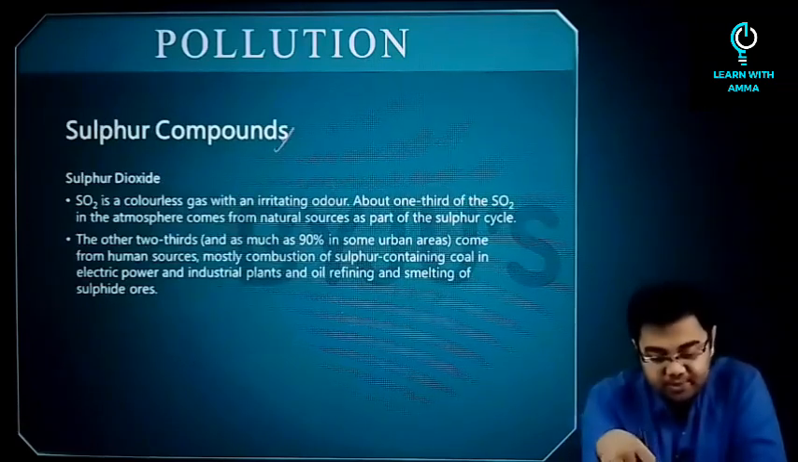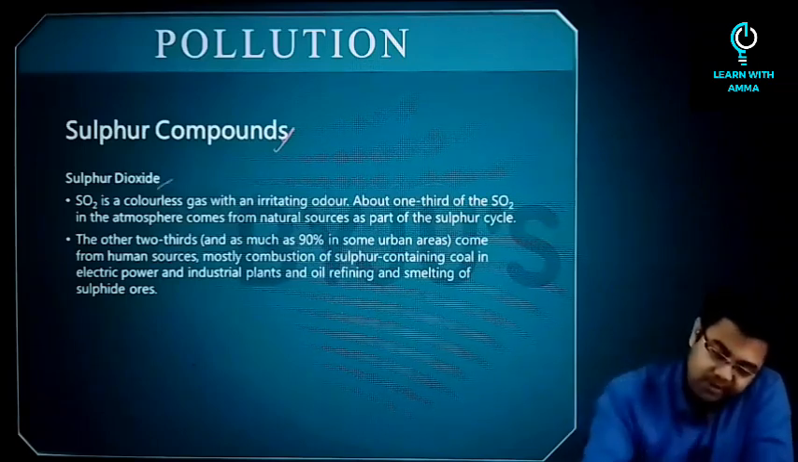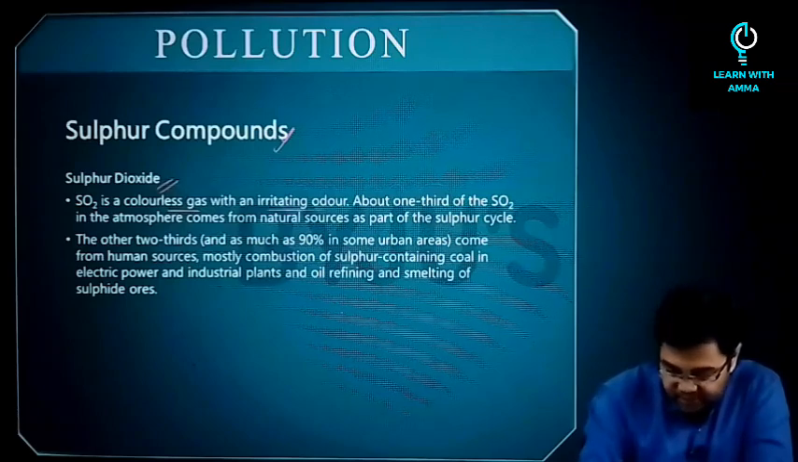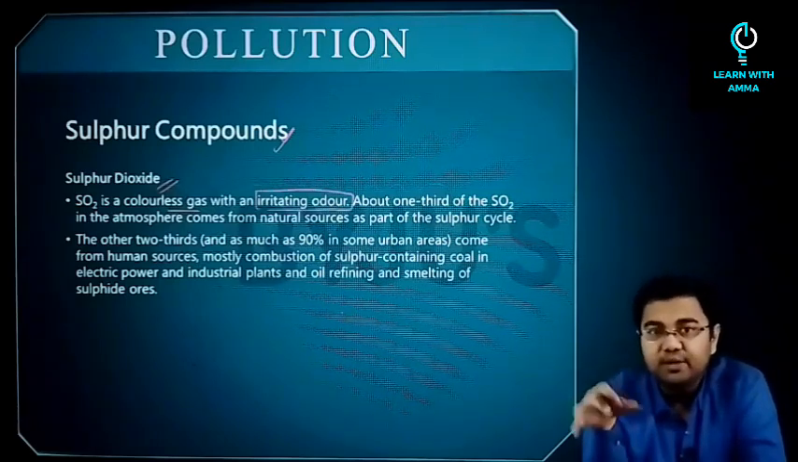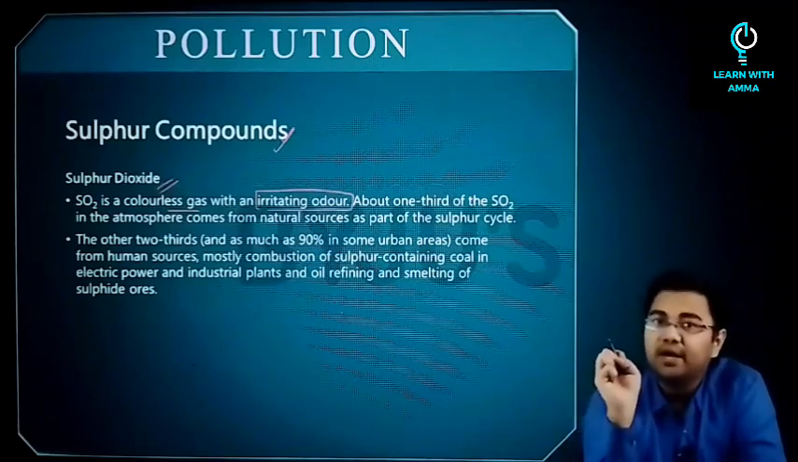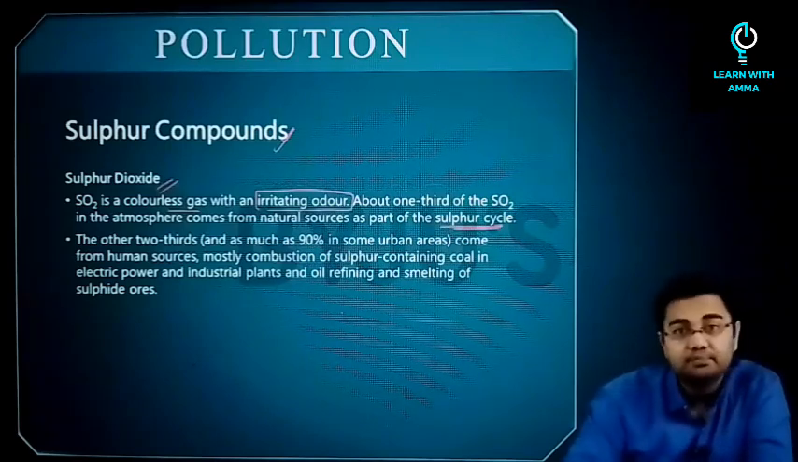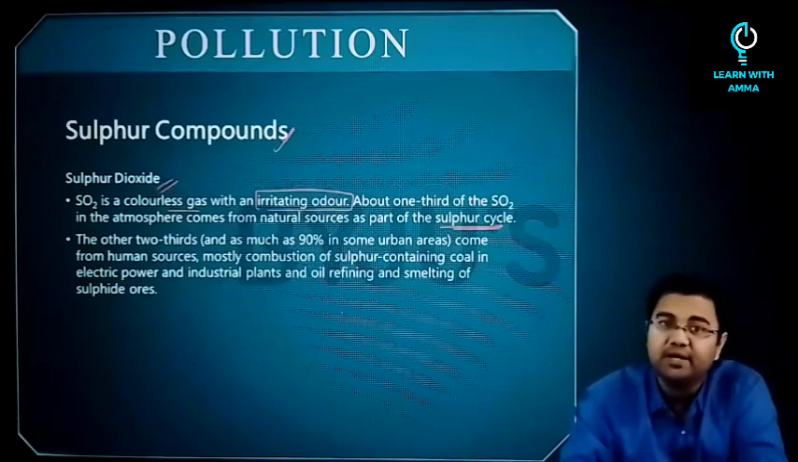Next we have sulfur compounds. Among the sulfur compounds, the most important one is sulfur dioxide. Sulfur dioxide is a colorless gas with an irritating odor. Now 1/3 of all the sulfur dioxide that we have in the atmosphere comes from sulfur cycle, but the problem is the other 2/3 that is coming from human activities.